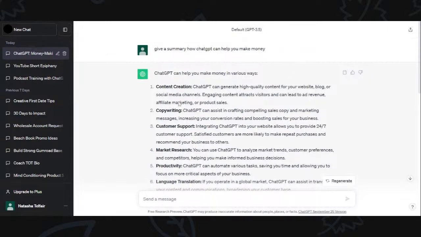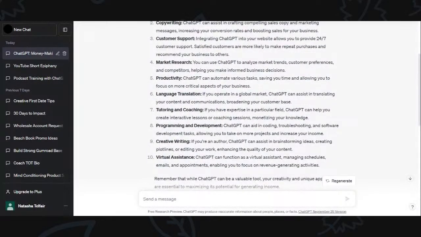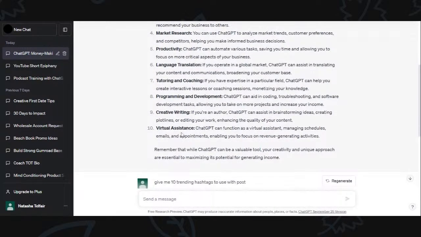But notice it says content creation, copywriting, customer support, market research, productivity, language translation, which is a whole nother game changer, because that means you can do your whole video in English and have it translated to Spanish or Arabic or whatever language. So then you can tap into different audiences. And tutoring and coaching, you can use ChatGPT for tutoring and coaching. And remember, I said you can use it as your business coach. Programming and development, creative writing, and virtual assistants. Okay. Remember, I said you can make it your assistant.